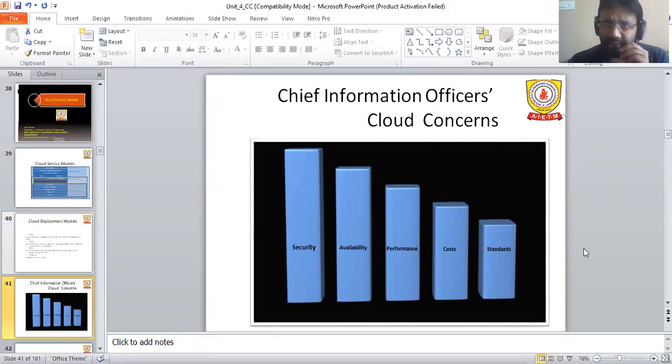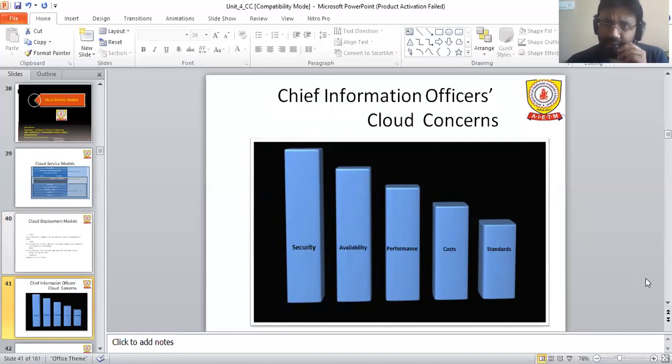That is the main concern. Among so many concerns, we have security, availability, performance, cost, and standards. Each one of them is very, very important. Like standards: when an organization is looking for certain standards, it is because of quality product, quality assurance, as well as quality control. So that mechanism is going to be followed once any organization follows a certain standard.